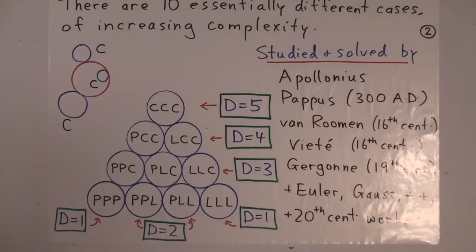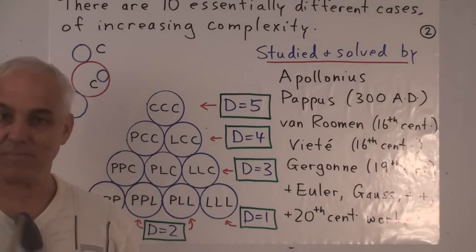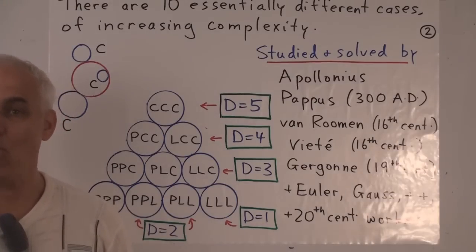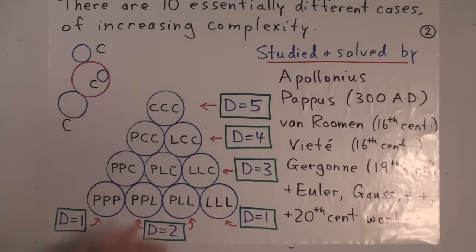Okay, so these are all solved problems, so they get a difficulty level between 1 and 5. And in fact, we get the whole spectrum here. The 2 problems here on the end, I will judge them to be D equals 1 problems. They're pretty easy to solve, and I'm going to show you how to solve them. These ones here, maybe D equals 2 problems.